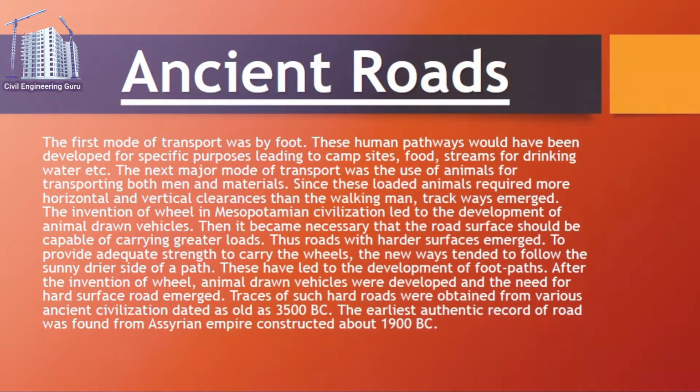Then it became necessary that the road surface should be capable of carrying greater loads. Thus roads with harder surfaces emerged. To provide adequate strength to carry the wheels, the new ways tended to follow the sunny, drier side of the path. These have led to the development of footpaths. After the invention of the wheel, animal-drawn vehicles were developed and the need for hard surface roads emerged. Traces of such hard roads were obtained from various ancient civilizations dated as old as 3500 BC. The earliest authentic record of a road was found from the Assyrian Empire, constructed about 1900 BC.